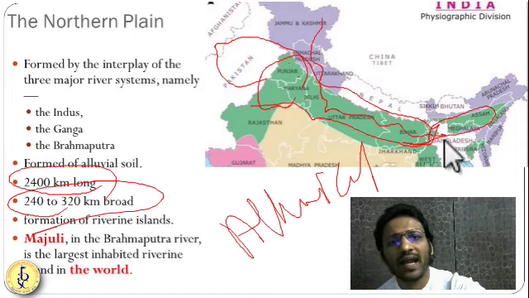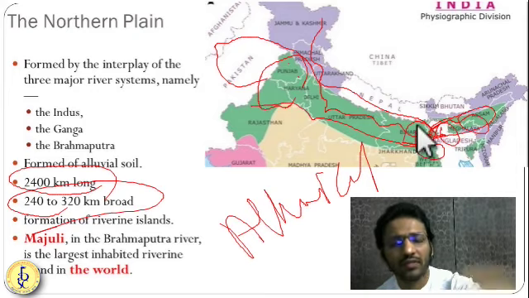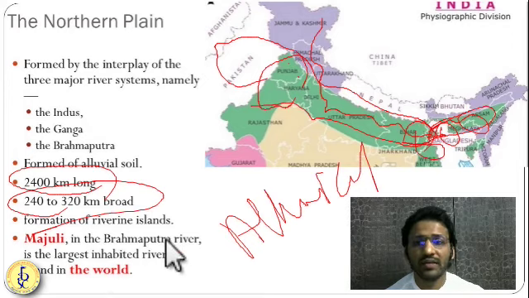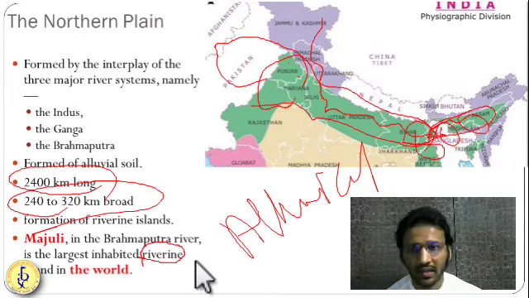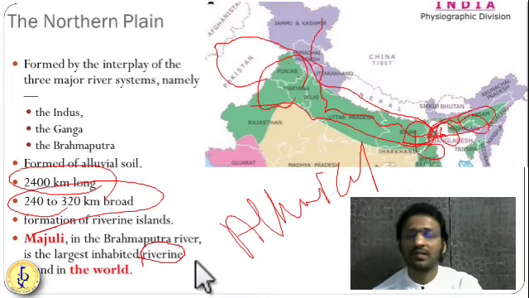That's why islands have been formed here. Getting it? A few islands are very famous, like Gangasagar Island in the Ganga River and Majuli Island in the Brahmaputra River. Majuli is the world's biggest living riverine island. Getting it? It is one of the biggest living riverine islands in the world. Majuli has been designated as a district in Assam.